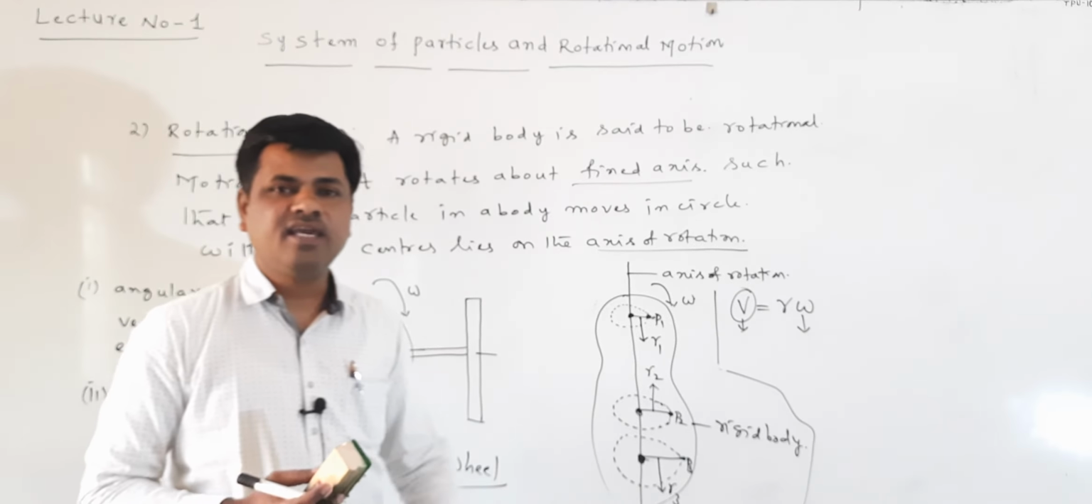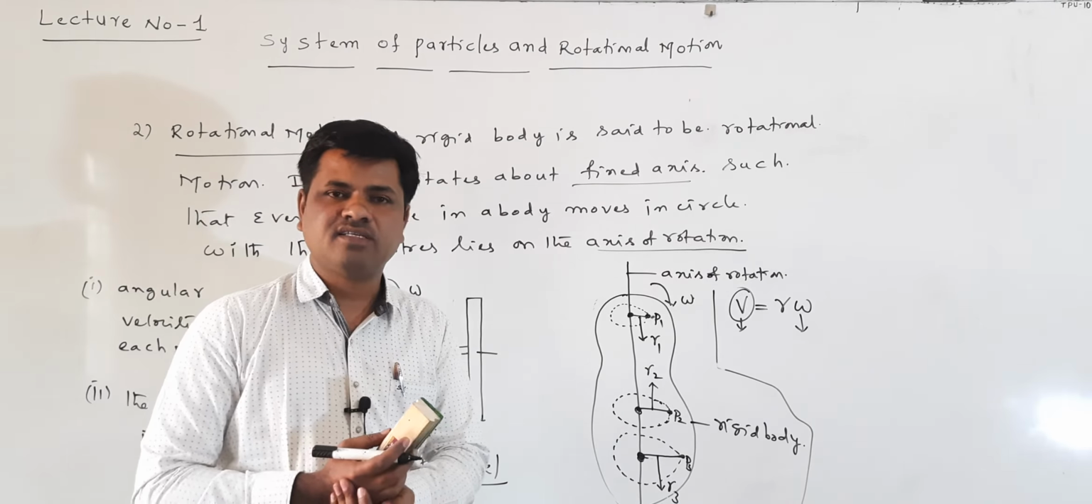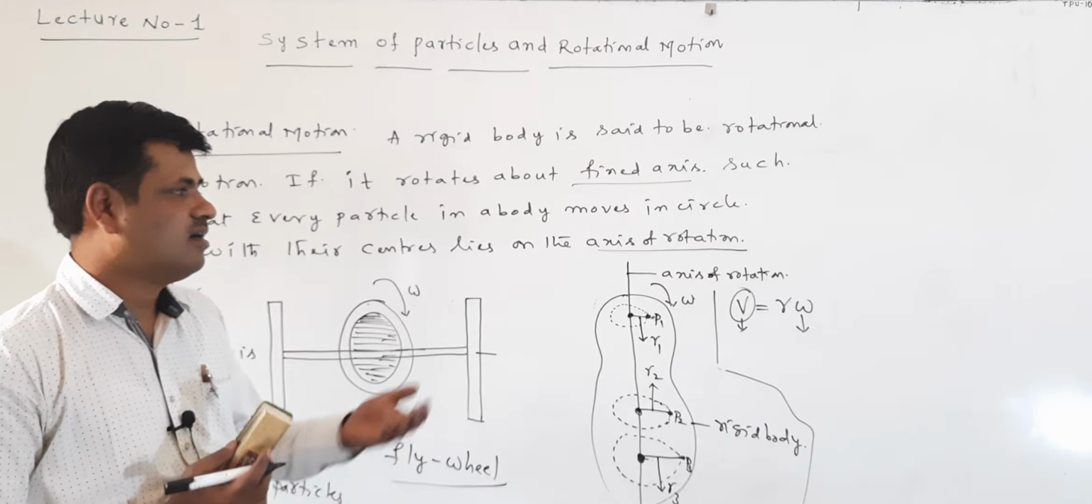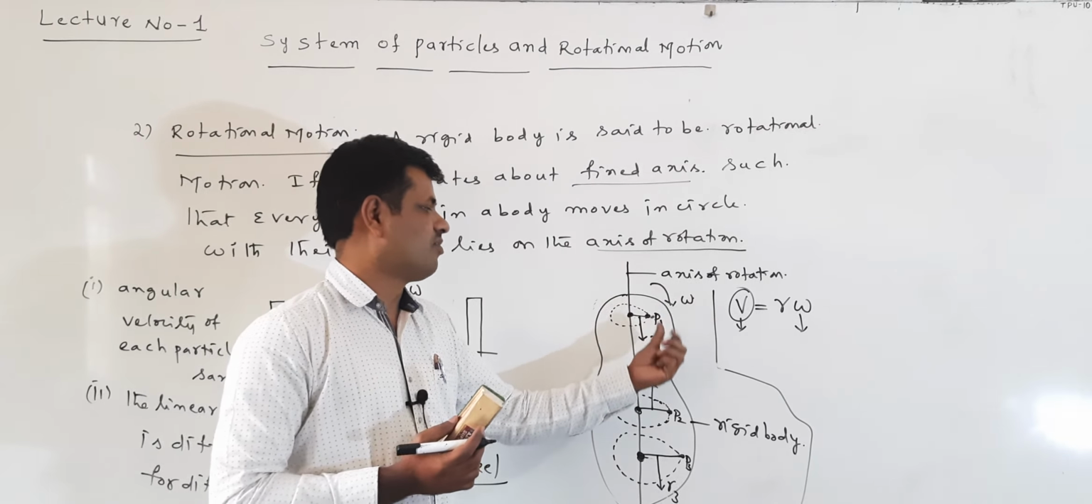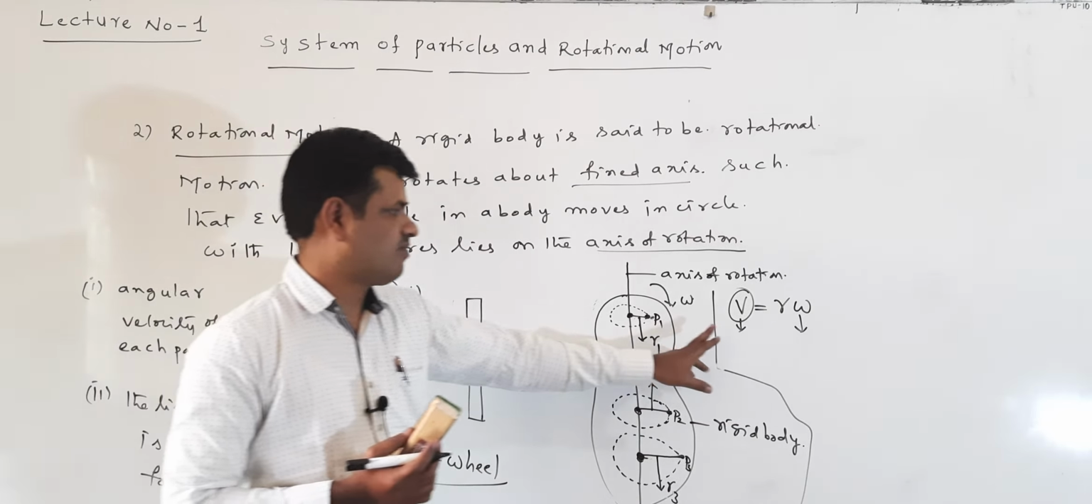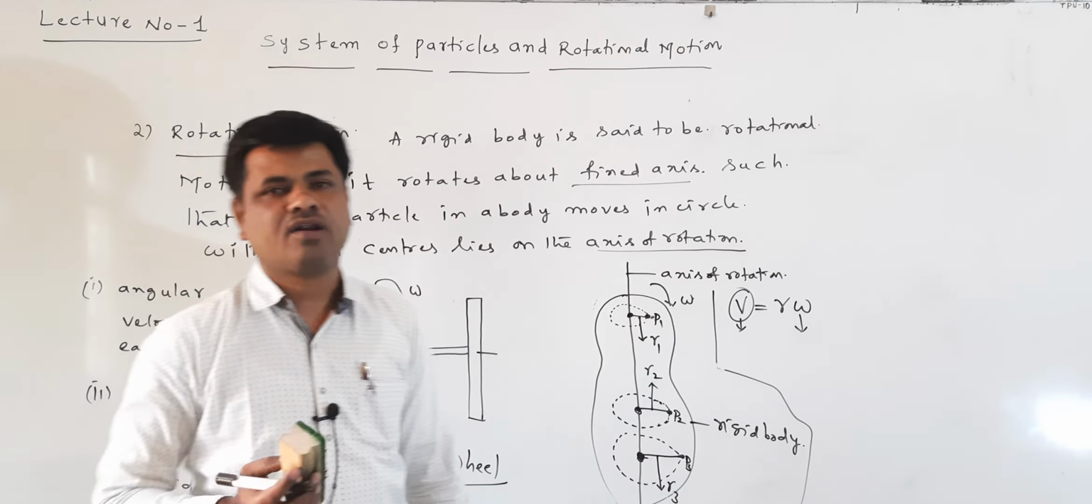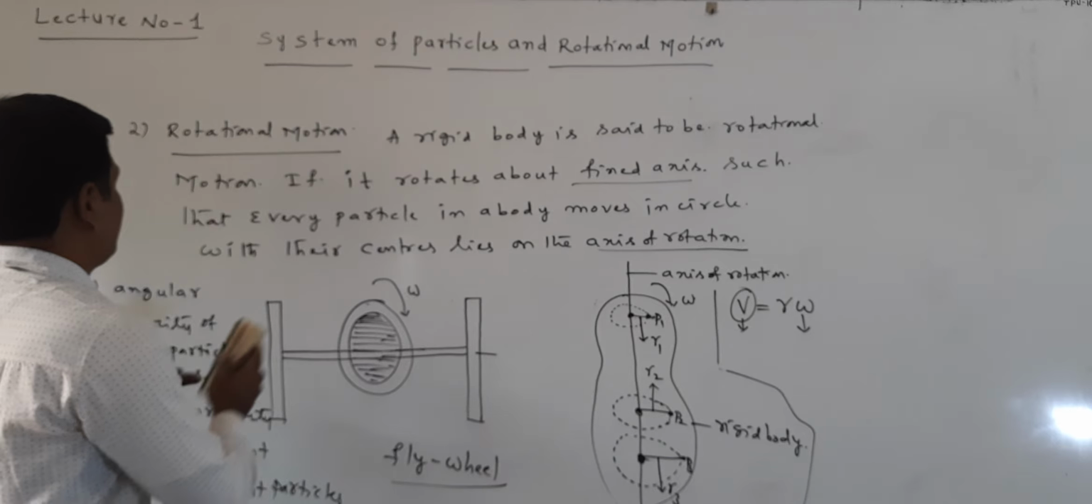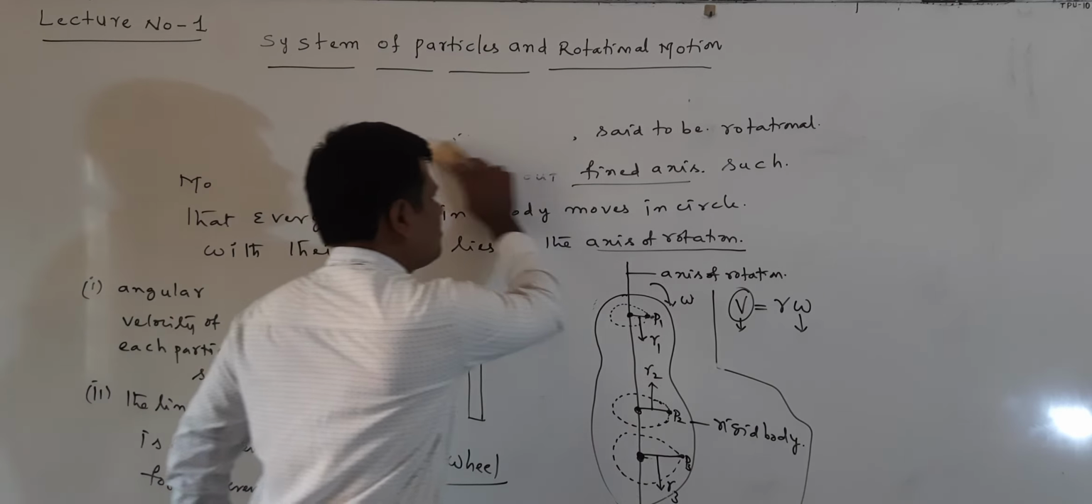In this rotational motion, the angular velocity of each particle is the same, but what changes here? The linear velocity of each particle is different. Why different? Because the distance of the particle from the axis of rotation is different. Distance is different, so linear velocity is different, from the formula v = r omega. Right, this is called rotational motion.